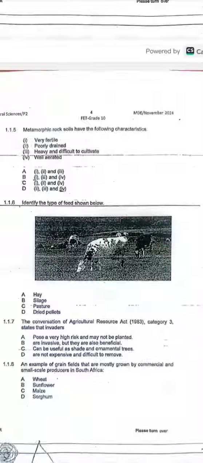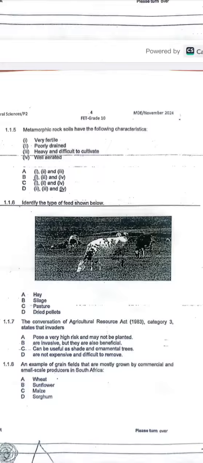And when it's declared as a weed, it means that it has very high risk. It is very much dangerous, like Lantana camara, which is a shrub from Mexico.